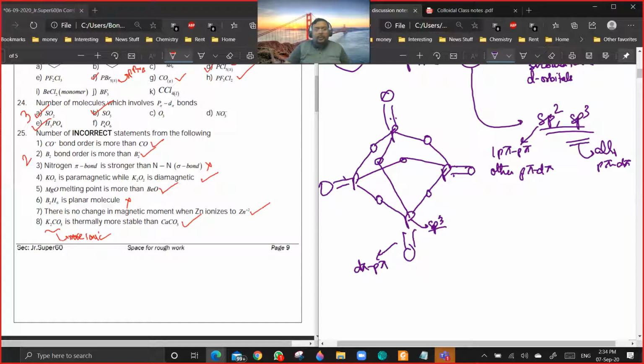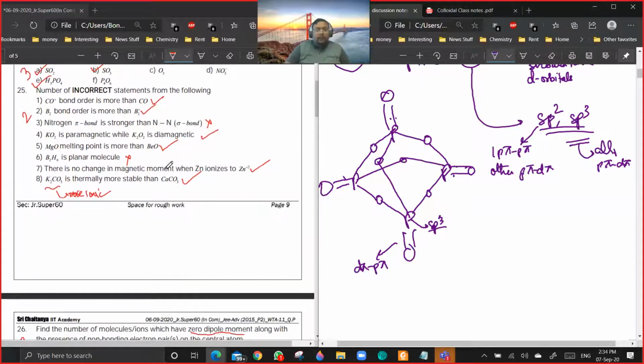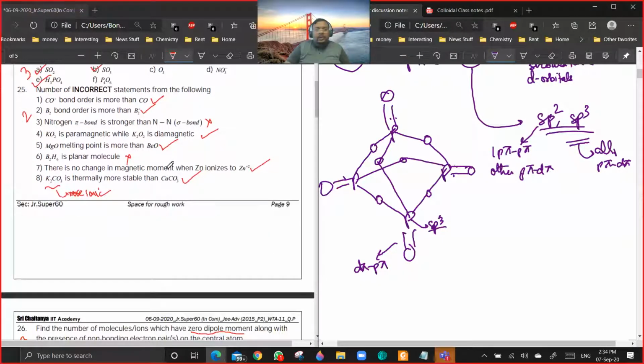After this, question number 25. Number of incorrect statements. In the 25th option, question number 8 should be wrong also, because K plus size is less, which means it is more covalent. Then C. Is it like that? K plus and Ca2 plus.